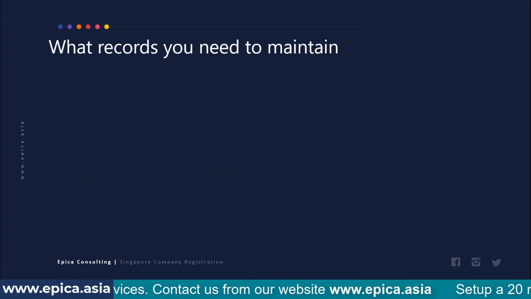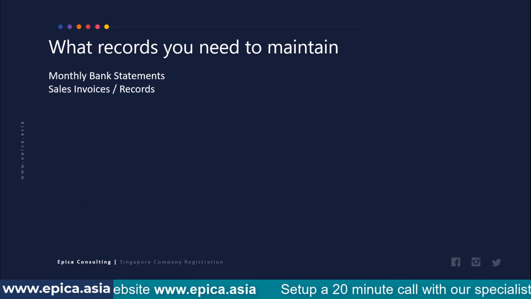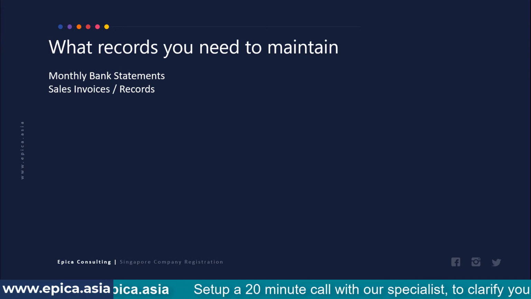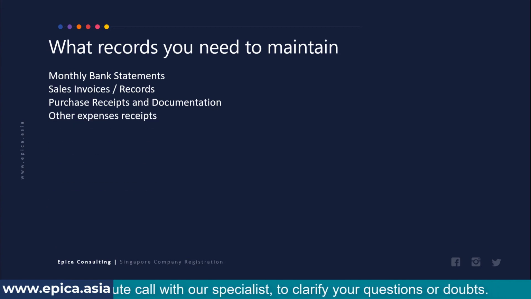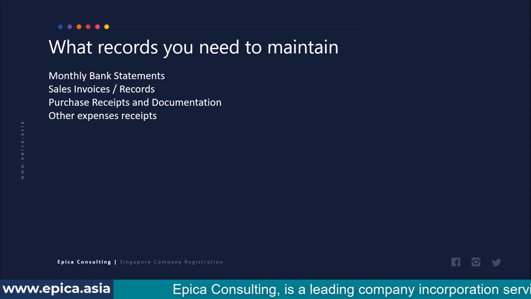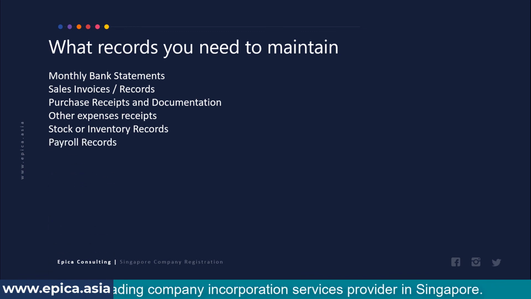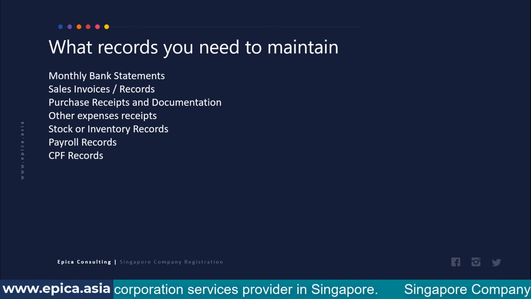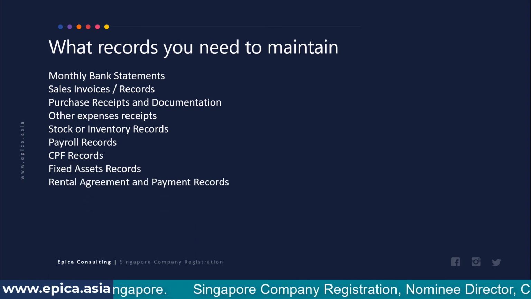So let's have a look at what records you need to maintain. You need to maintain monthly bank statements. You need to maintain copies of sales invoices and any other relevant records. You need to maintain all the purchase receipts and documentation. You need to maintain any other expense receipts. For example, this can be your electricity, internet, office rental, maybe the water cooler at your office, postage, anything like that. You also need to maintain stock or inventory records. Payroll expenses and CPF records need to be maintained. If you have fixed assets, then those records need to be maintained.